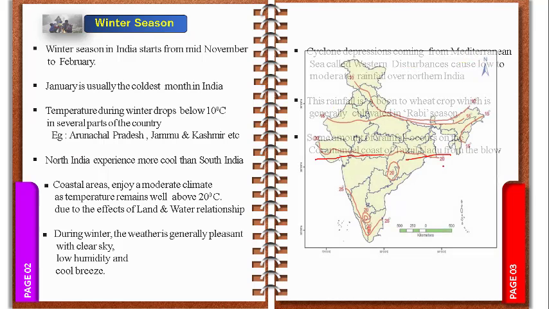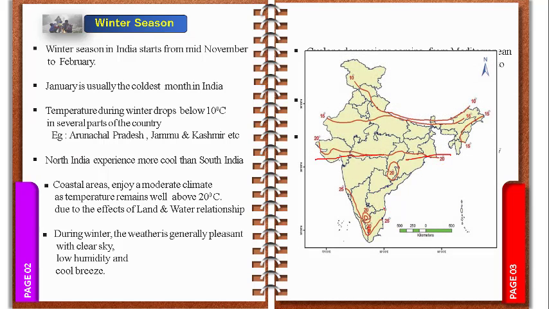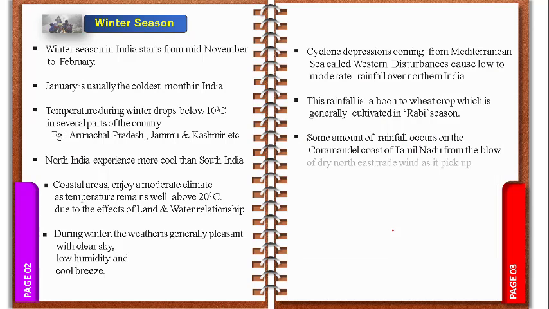Once observe it. Here, the Tamil Nadu region is called the Coromandel coast. Remember, Coromandel coast region of Tamil Nadu. Already we have completed the Coromandel Coast, and this is the Circar Coast, which we studied in the first lesson, remember. And this is the Utkal Coast. So this is the Coromandel Coast. The Tamil Nadu region gets rainfall during the winter season. How does it get rainfall? Once observe it, children. Listen.